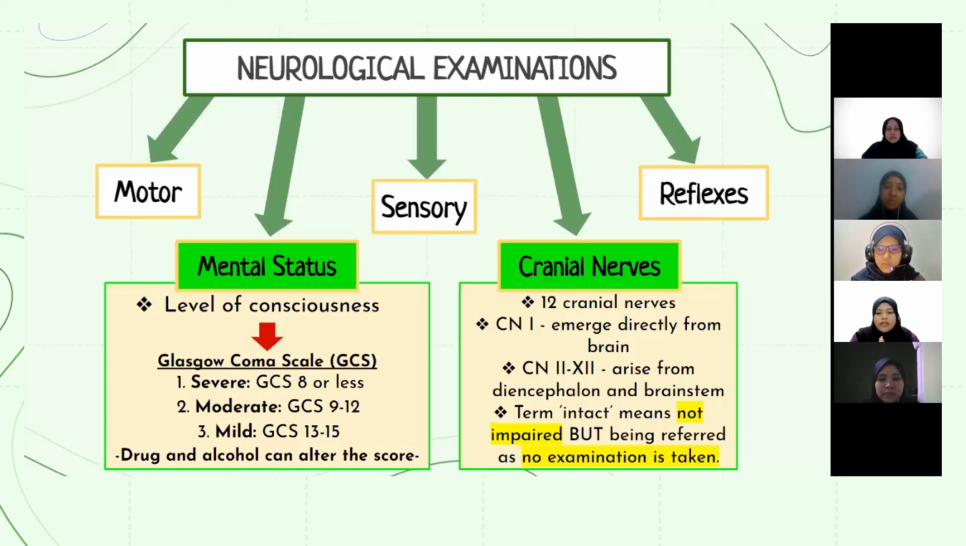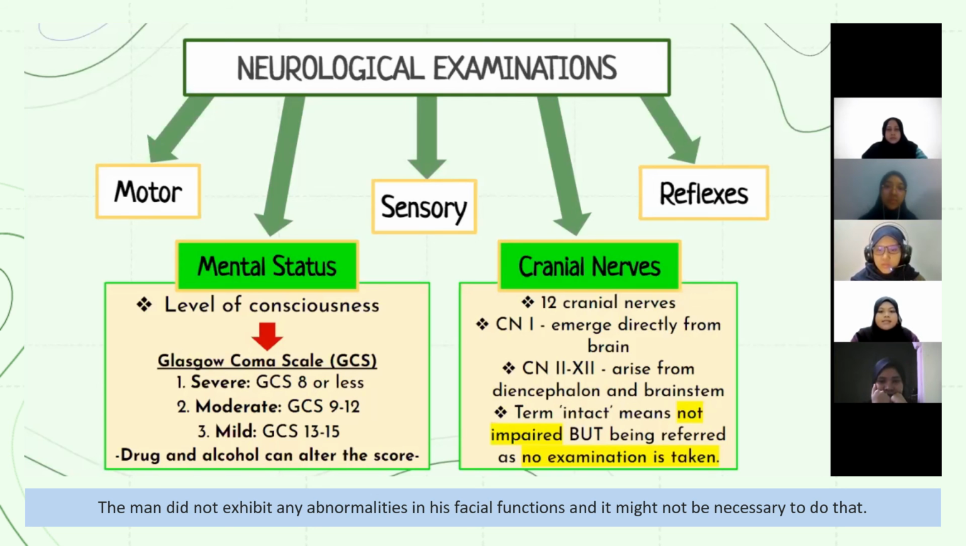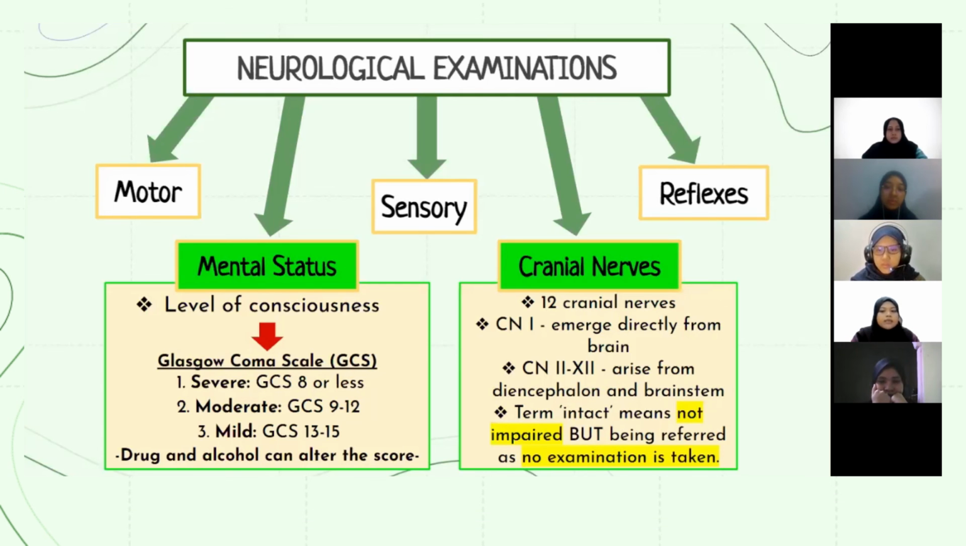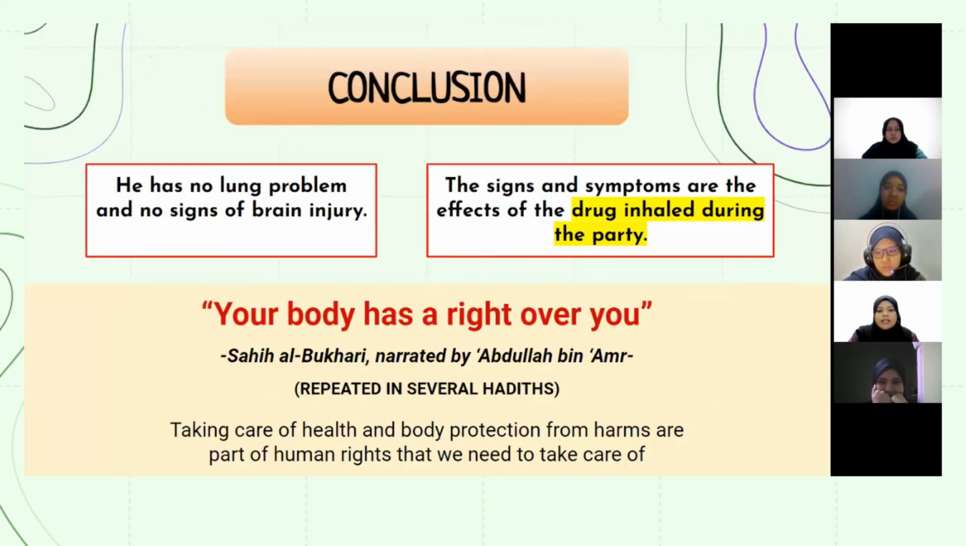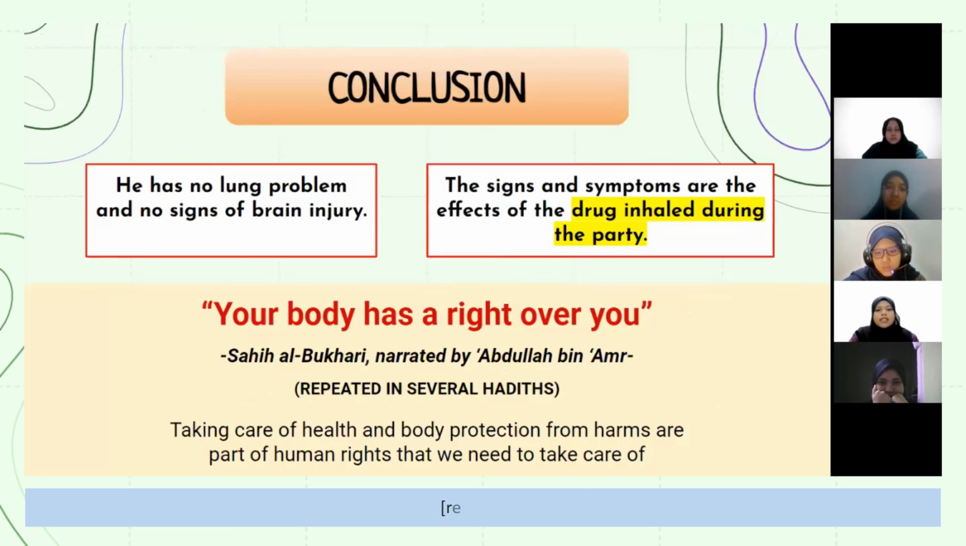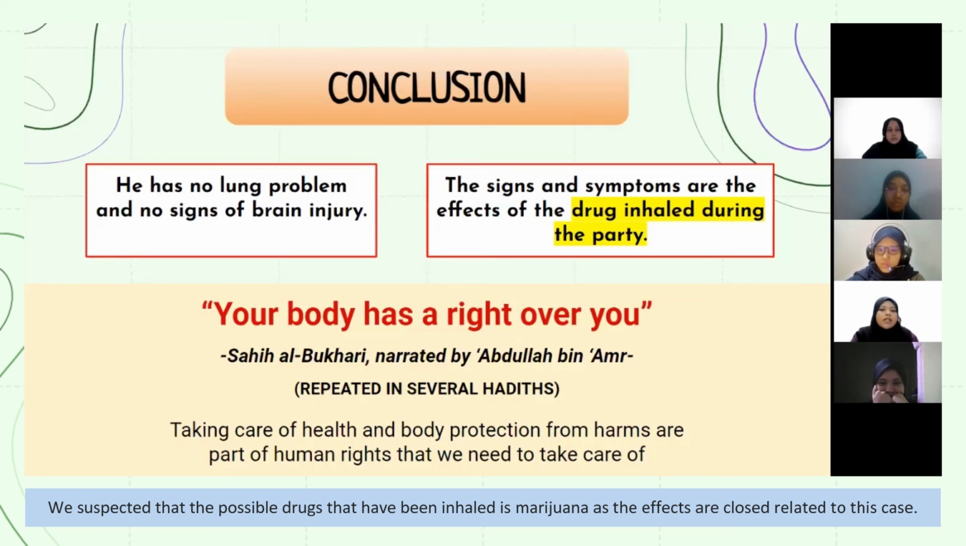Overall, the result of cranial nerve examination in the trigger showed that the medical practitioner did not do the test on cranial nerves 2 until 12 because the male did not exhibit any abnormalities in his facial functions, and it might not be necessary as his facial functions seem normal. Overall, the result of the lung auscultation and neurological examination did not show any abnormalities. Therefore, we can conclude that the symptoms and signs exhibited by the male in the trigger are caused by the drugs. And lastly, we suspect that the possible drug that has been inhaled is marijuana, as the effects are closely related to this case.